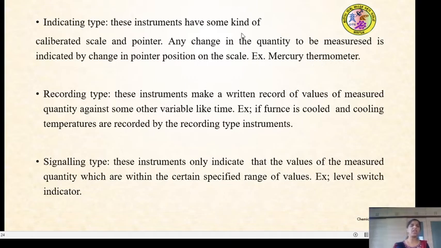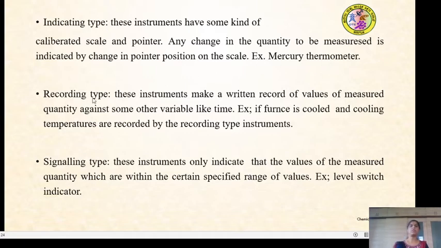Any change in the quantity which we want to measure is indicated by some other means. Here the indication could be by use of a pointer which moves on a calibrated scale for indication of the temperature. That type of instrument we call an indicating type instrument. Example, the mercury thermometer.